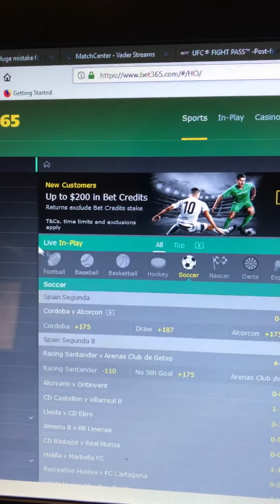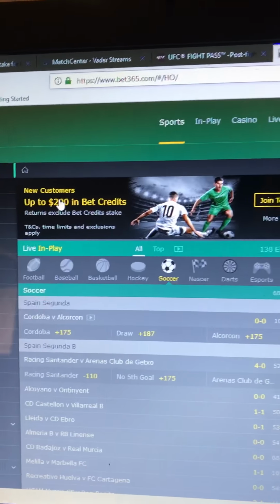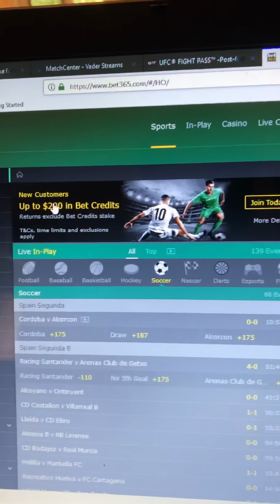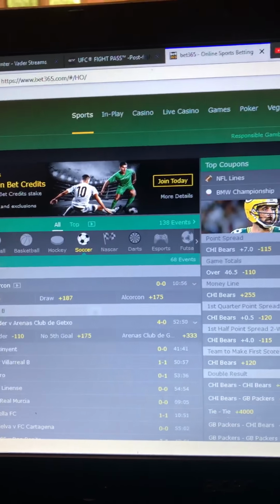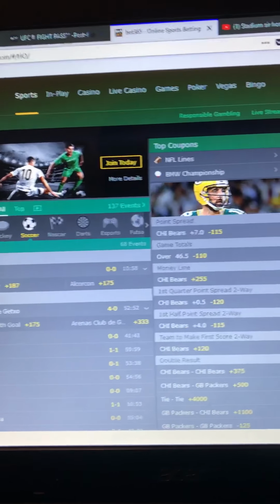They will match every dollar you deposit up to $200. You deposit 200, they give you another 200 to play with. It also allows you to edit your bets, which is essential when you're starting out. You're gonna make a lot of mistakes.